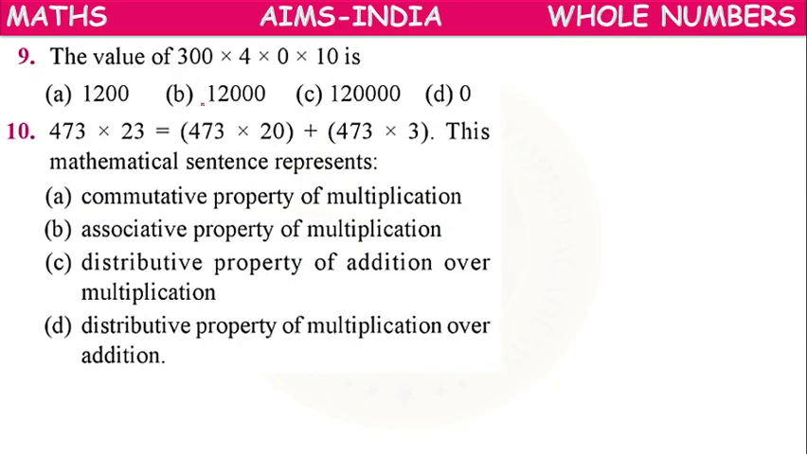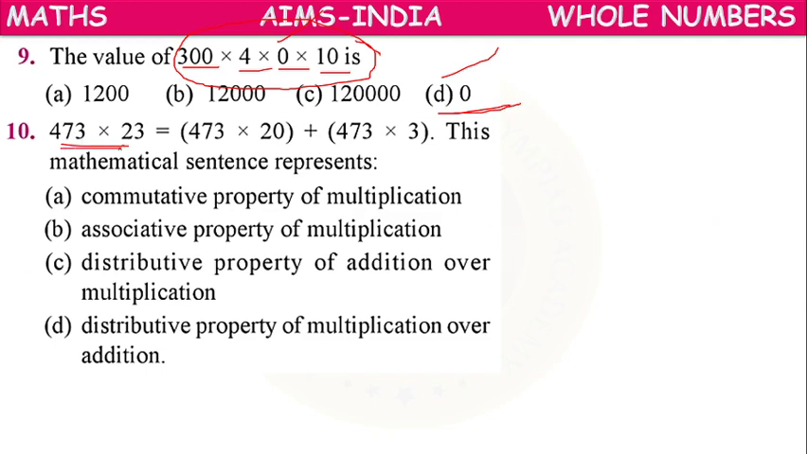Next, the value of 300 into 4 into 0 into 10. You can have any numbers, any number of factors in a product. But if 0 is there, no need to multiply. Total answer will be 0. So 0 is the correct answer.